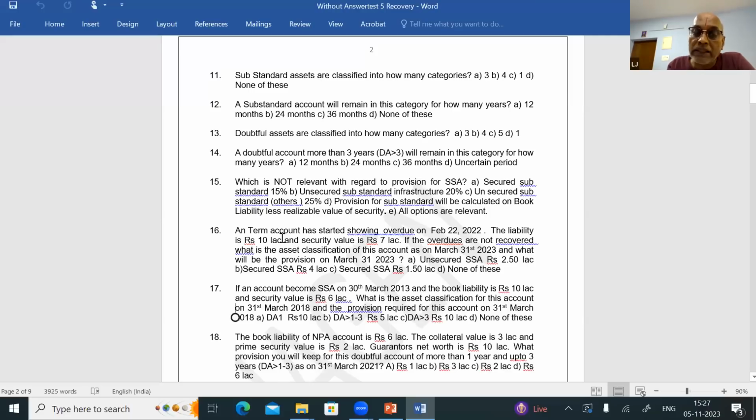The liability in the account is 10 lakhs and the security value is 7 lakhs. More than 50%. Security value is more than 50%. If the overdues are not recovered, what is the asset classification in this account as on 31st March 2023 and what will be the provision on March 31st, 2023? Please read the question. A term loan account has started showing overdue on February 22nd, 2022. That is SMA 0 on February 22nd, 2022.